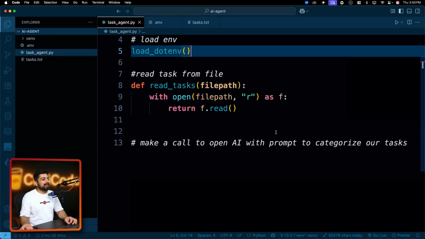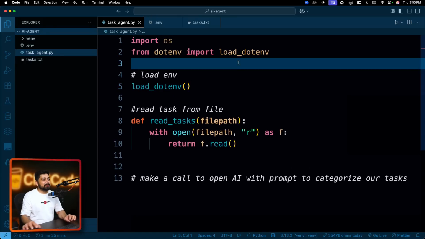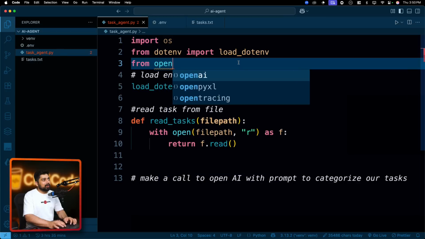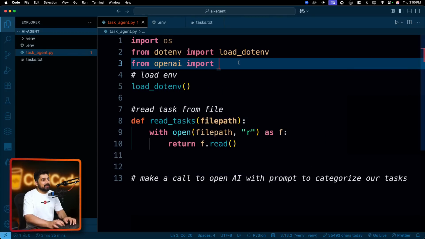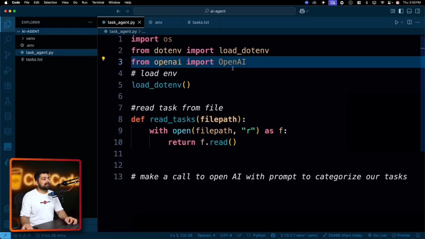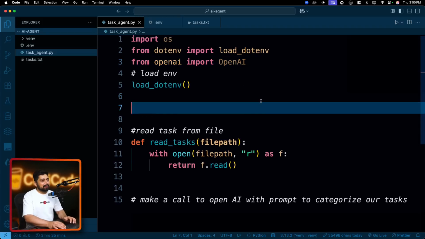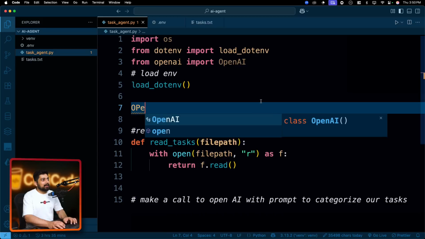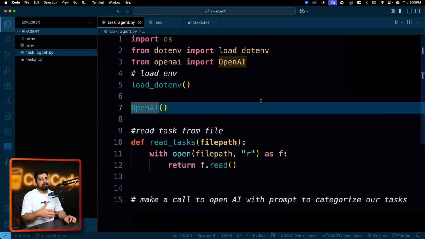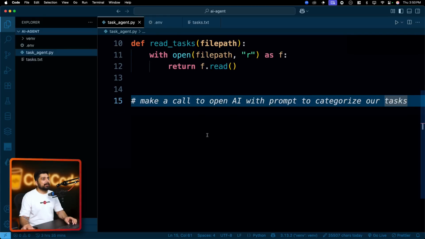So how can we make a call to OpenAI? That's also simple. From openai, let's go ahead and import OpenAI. Once we are done with this, we need to create an instance of it. So we can directly create an object out of it. Let's call this one client. Feel free to name it whatever you like. This is just a variable name. And now let's go ahead and make an API call.